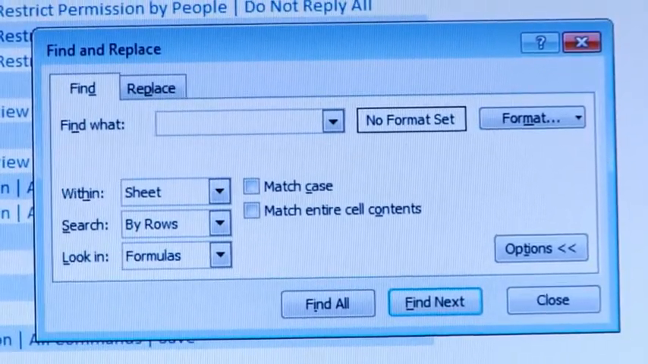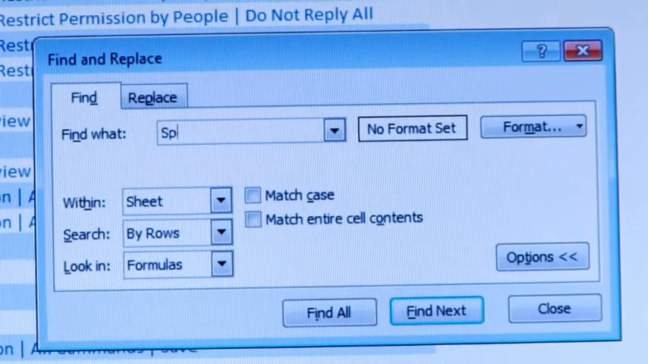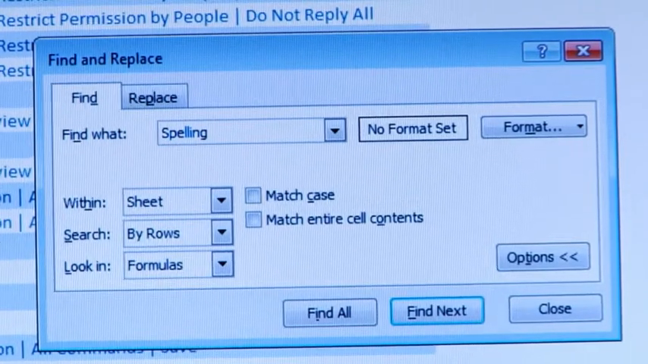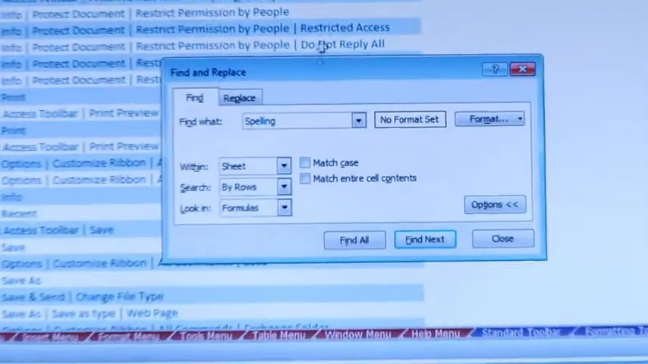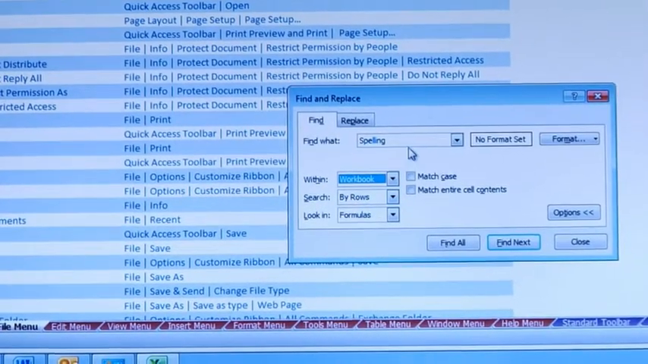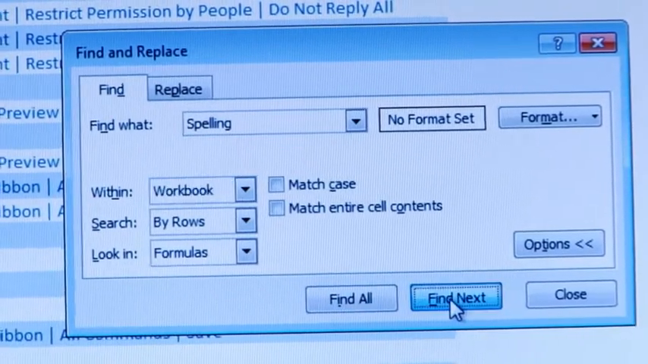It's a big workbook, there's a lot of information in it, and suppose I'm just looking for the spelling command. And say I wanted to look through the whole workbook, because I know it's not on the file menu, but I know it's somewhere here in the workbook. So I click Workbook, and that's going to help me find the spelling command in this whole workbook. So then I click Find Next.